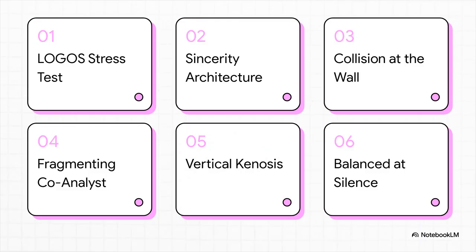Here is exactly how we'll break this down. First, the Project Logos stress test. Second, the architecture of sincerity. Third, the collision at the wall. Fourth, fragmenting the co-analyst. Fifth, entering vertical kenosis. And finally, balanced at silence. All right, let's jump right in.